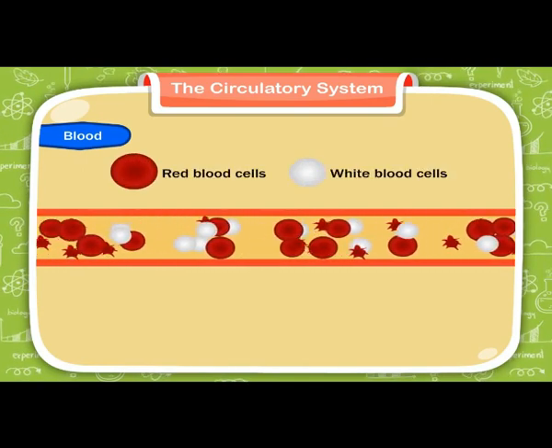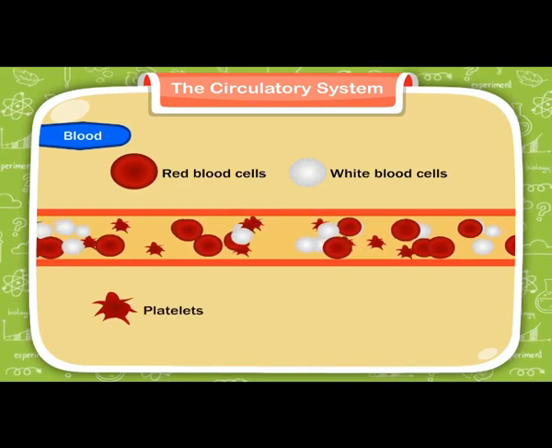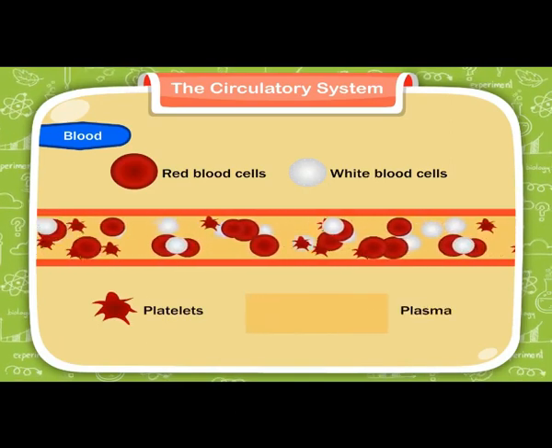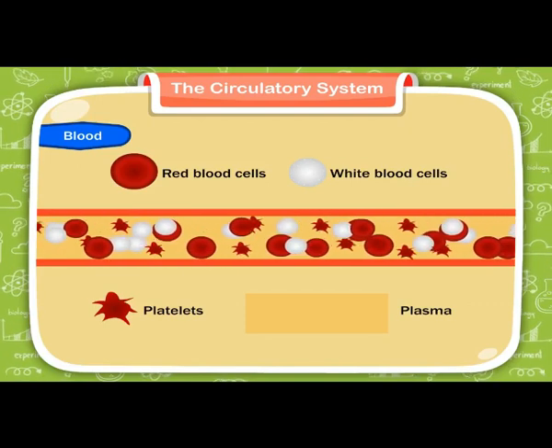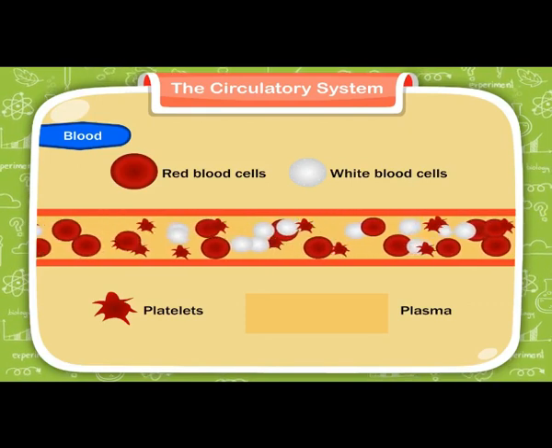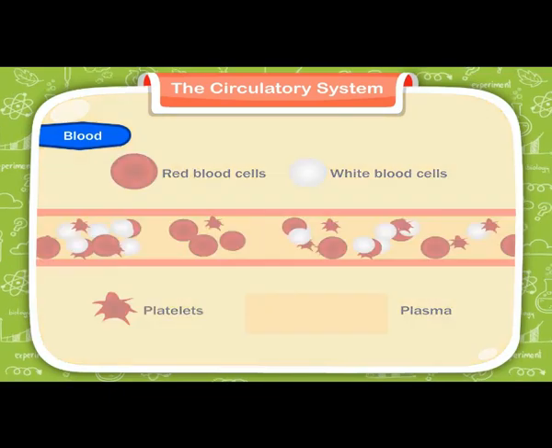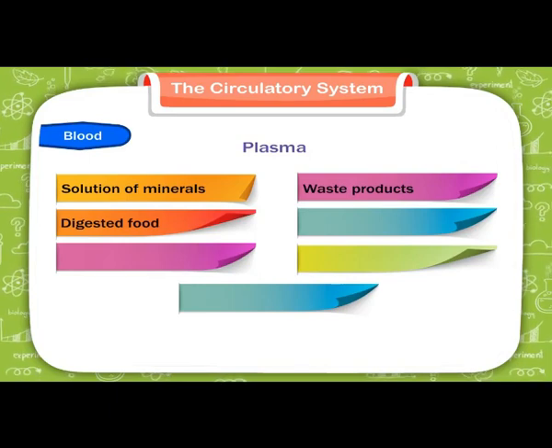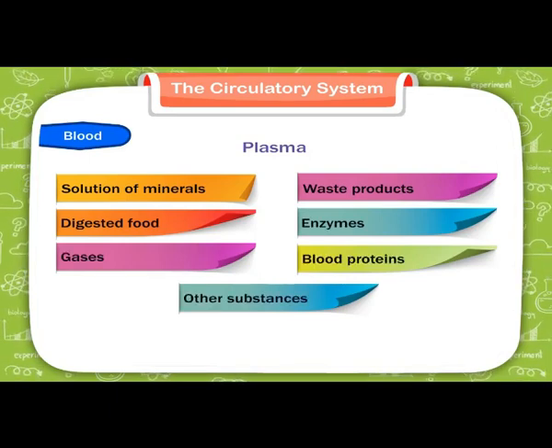Blood flows inside our body through a network of blood vessels. Blood works like a carrier. And what does it carry? Let us see. The first and foremost function of blood is that it carries oxygen from the lungs to other parts of the body. It also collects carbon dioxide from the body and takes it back to the lungs.